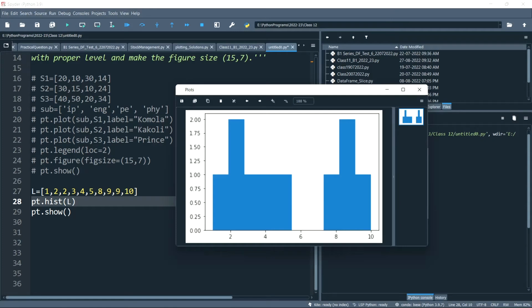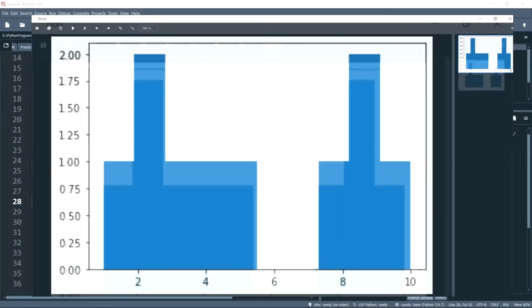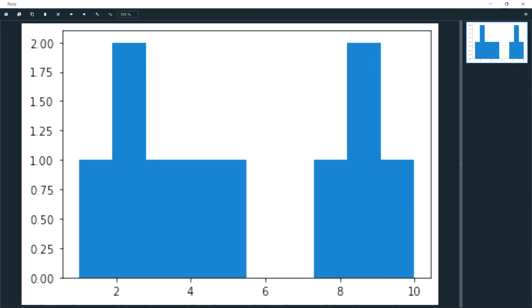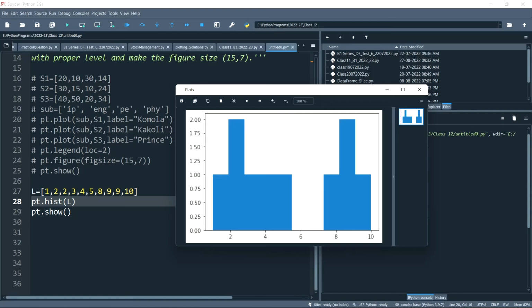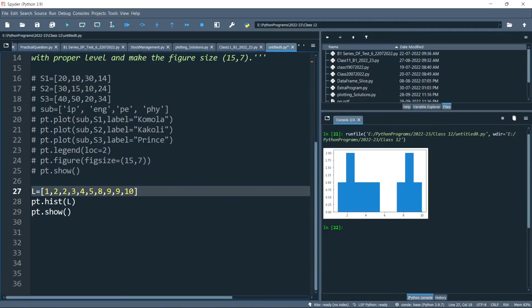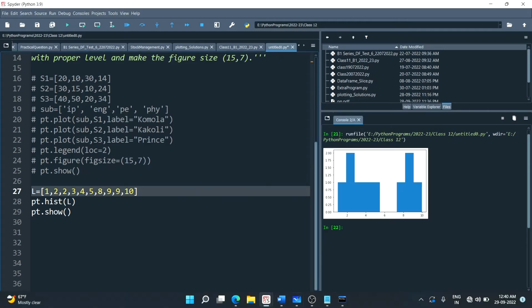Here you can see the classes. Classes 2 to 4, 4 to 6, 6 to 8, and 8 to 10. Okay. Between 8 to 10, see how many values are falling in this line. Let me increase this one. So let me keep it like this. 8 to 10 actually, excluding 8. So how many values are there?